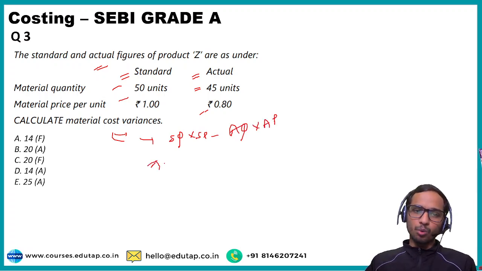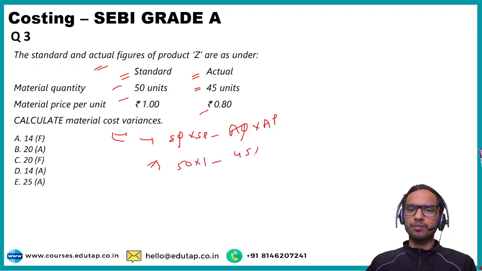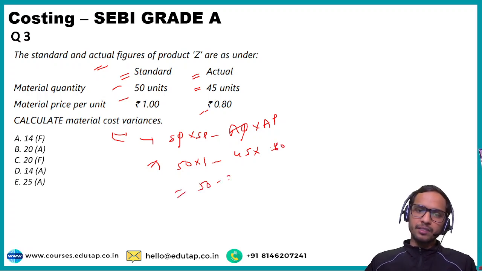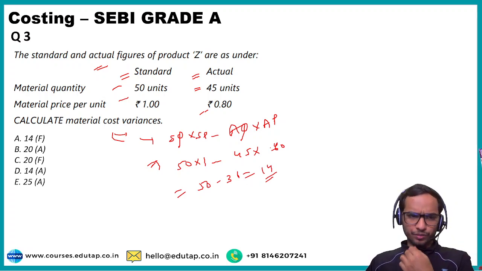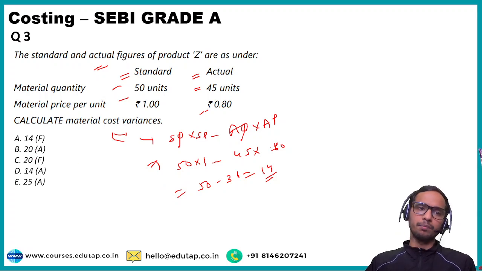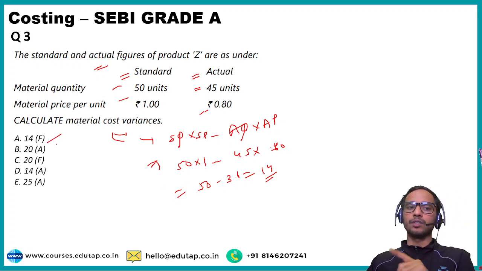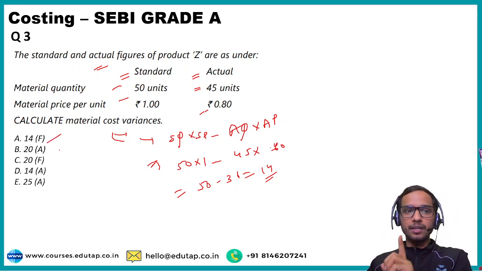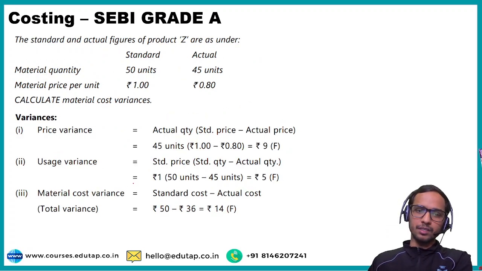Now standard quantity is your 50 units, standard price is 1 rupee, actual quantity is 45 units, actual price is 0.80. So 50 minus 36, that will be your 14. And in favor, so favorable is your answer, isn't it? Yes, option number A is your correct option here, right? 14 favorable. So this is the answer: 14 favorable.